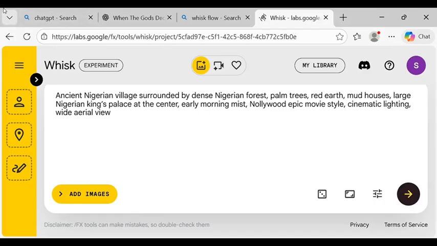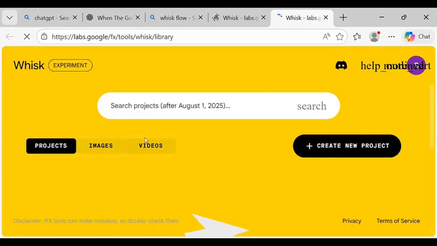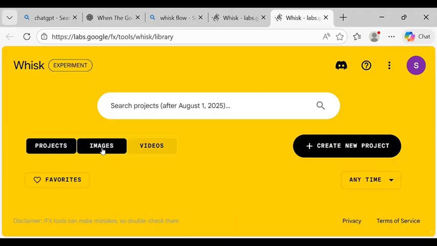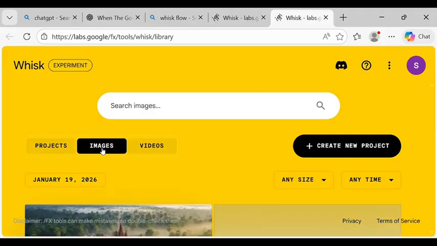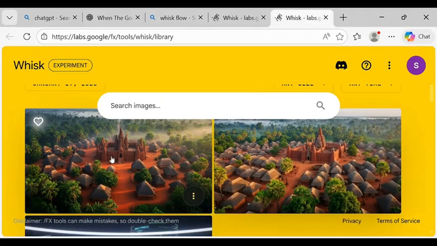Now let me take you guys to the app library and show you the image we just generated right now. Let's go to my library, and when you click on my library, it's going to take you to see where the image is just generated right now. You click on images. Now if you are using your phone, you are going to see the image immediately. Now, as you can see, this is the image just generated for us right now.